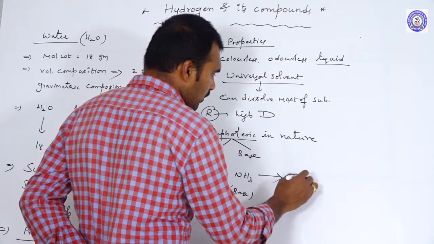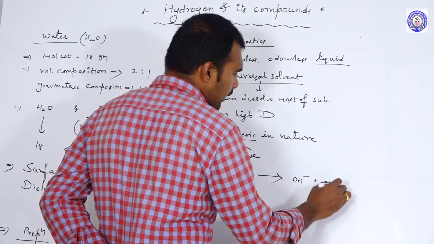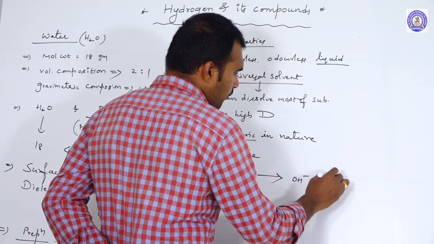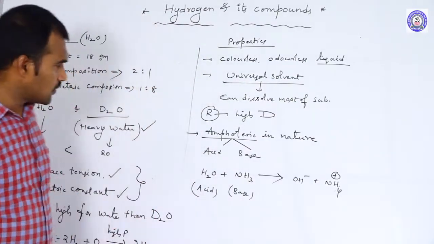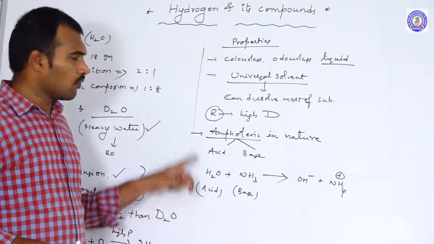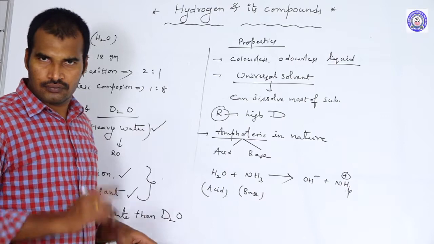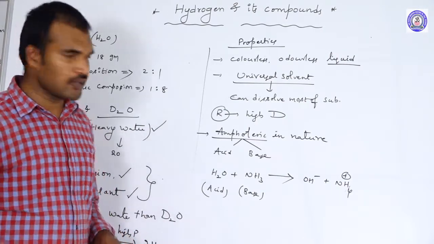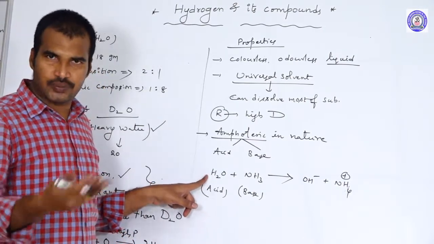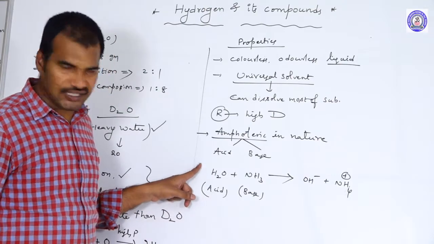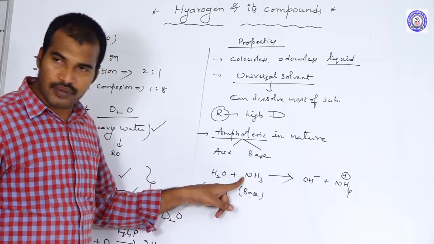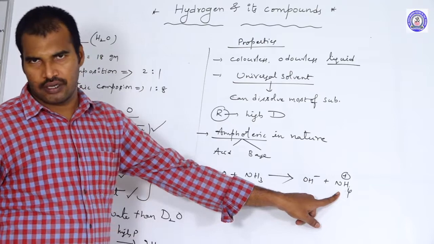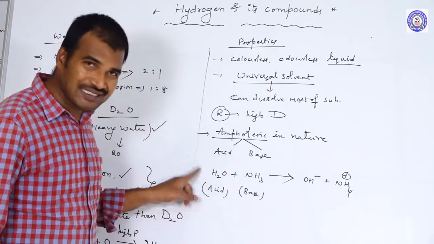We will get OH minus and NH4 plus. It means a proton is transferring from water to ammonia. The species which releases H plus ions is an acid; here H2O is releasing H plus, so it is acting as an acid, and that H plus ion is accepted by ammonia, so it becomes the ammonium ion.